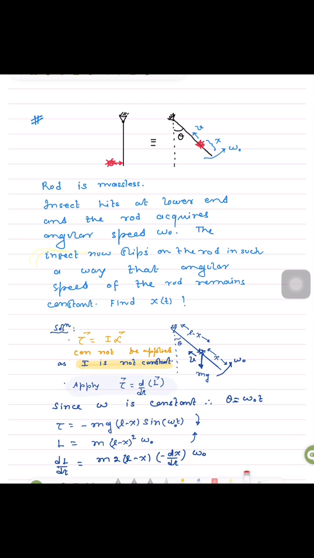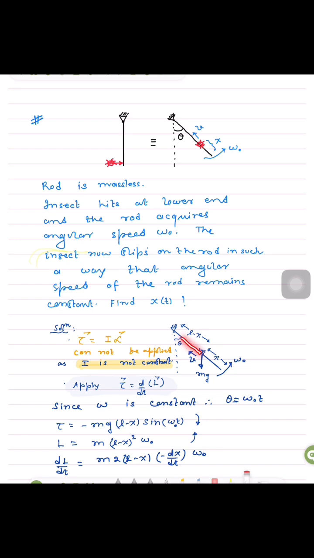And let us find the expression of angular momentum. There are two kinds of velocities. One is toward this pivot, another is due to rotation, that will be omega into (L minus x). This insect has two kinds of velocity. This velocity v, which passes through the pivot, will not create any angular momentum, because as per definition we drop a perpendicular on the velocity vector from that point about which we have to find angular momentum.